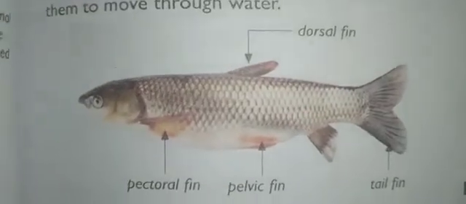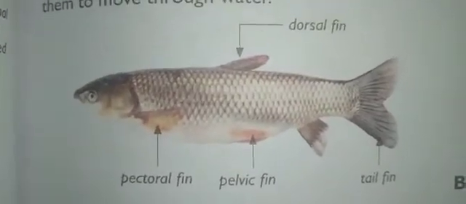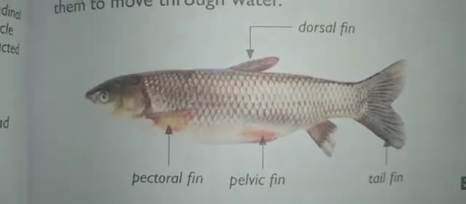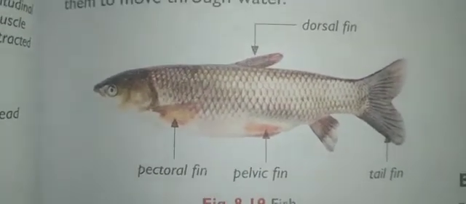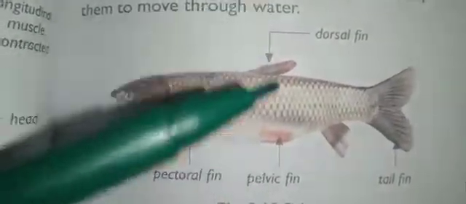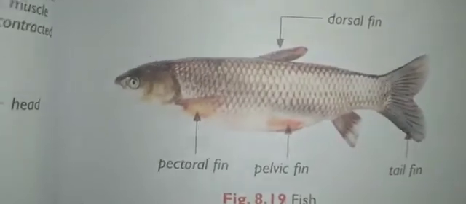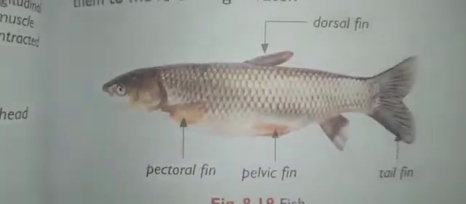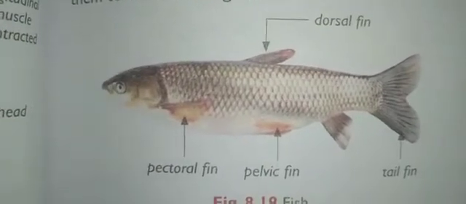So it has to adopt some changes, right? The body of a fish is broader in the middle. You can see here it is sharper at the ends, broader at the middle and narrow at both ends. This is called a streamlined shape.